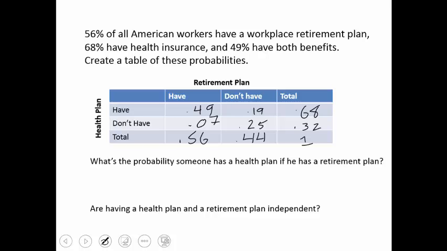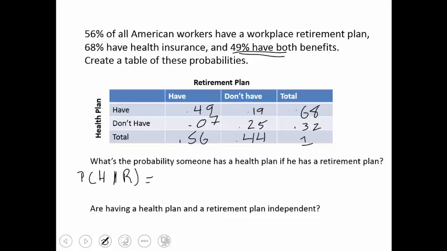And we can see, if I was asked, are these things mutually exclusive? The answer is no, because somebody has both. However, in just a minute, are these things independent? We're going to have to do a little bit of work for that. So first, what's the probability someone has a health plan if they have a retirement plan? Here's a conditional probability of health given that they have a retirement plan.